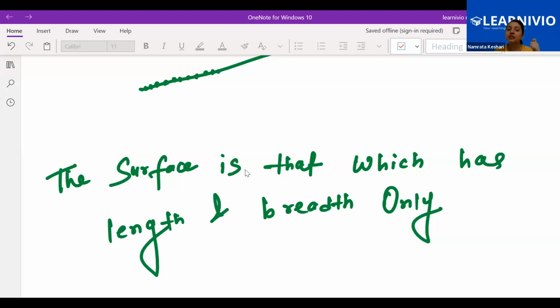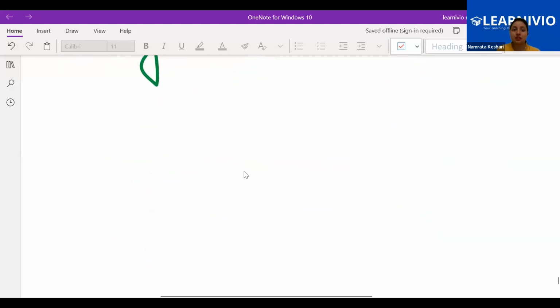Okay, so when I am telling length and breadth, it doesn't mean that I'm talking about the rectangle only. I'm talking about a surface which is having two measurements, length and breadth. The surface can be a square, it can be like this rectangle, anything. The surface can be circular also. When we take the area of a circle, we take pi r square, where we take r into r.